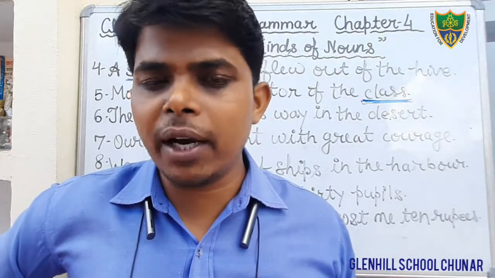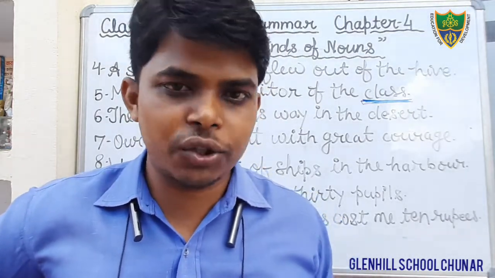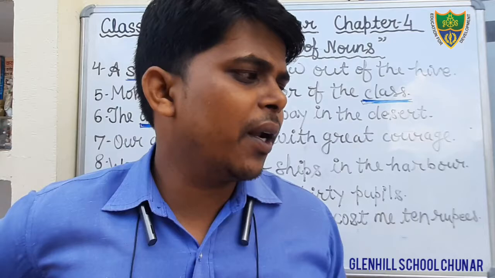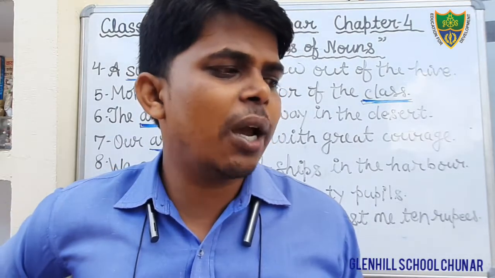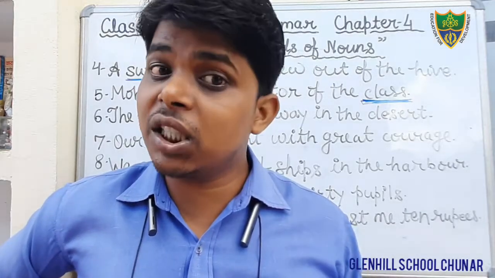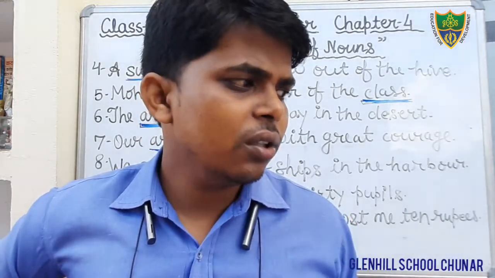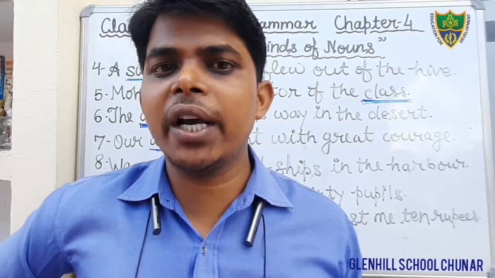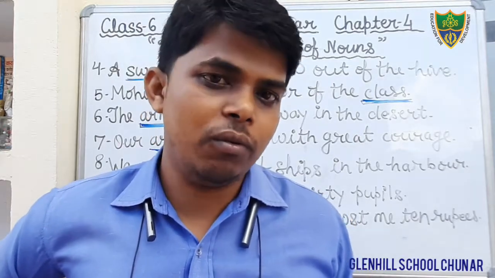You have to find out what kind of noun it belongs to. For example, first is given: New Delhi is the capital of India. In this sentence, the word India is colored, and you have to tell the word India is what kind of noun.